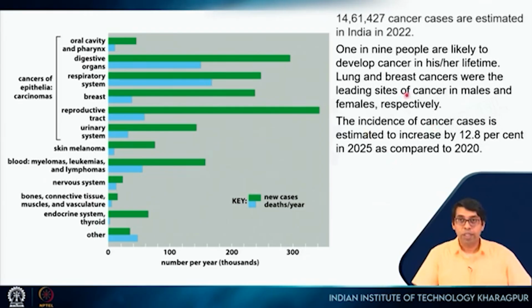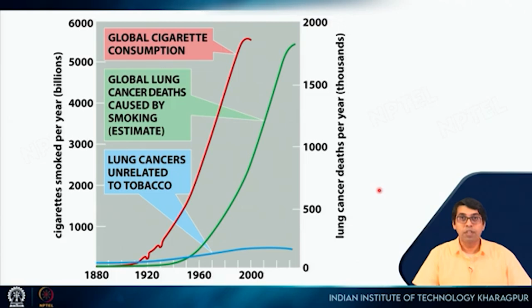One thing that I would like to point out is that lung cancer, which is most prevalent in males, has a very good correlation with smoking. In this plot, this is years, so this is time, and these are the number of cigarettes smoked per year by people. The red line shows you global cigarette consumption, and how it has increased over the years.